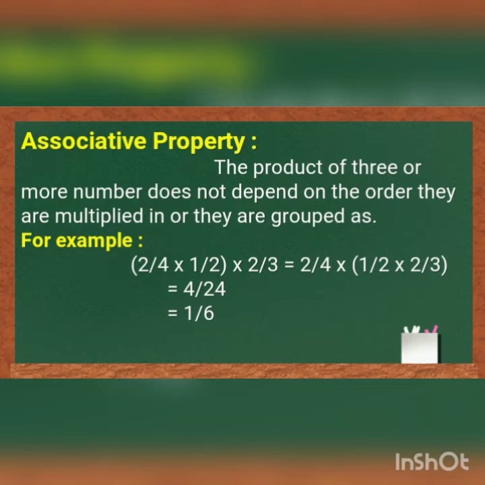In the right hand side, first we'll multiply the numbers given inside the bracket. 1 by 2 into 2 by 3. The product of 1 by 2 and 2 by 3 is 2 by 6. 2 by 4 multiplied by 2 by 6 will get 4 by 24. Both the sides, LHS and RHS, values are same.